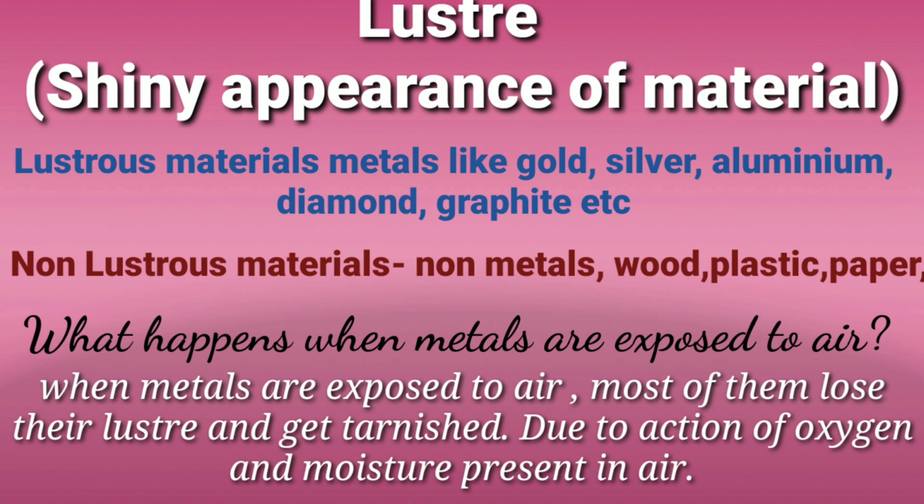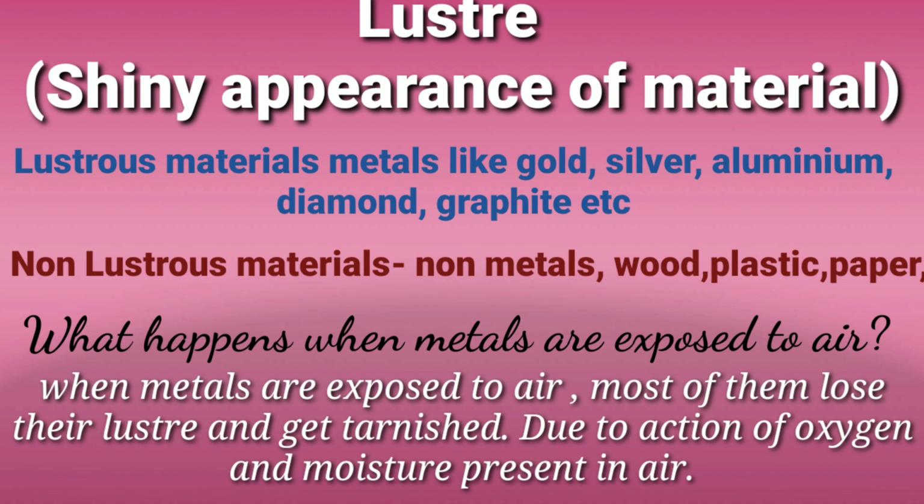Okay. And non-lustrous is just the opposite of lustrous. Non-lustrous means non-metals like nitrogen, hydrogen, oxygen, wood, coal. These all are non-lustrous. Plastic, paper, wall, brick, stones, these all are non-lustrous. It means they do not have a shining appearance.